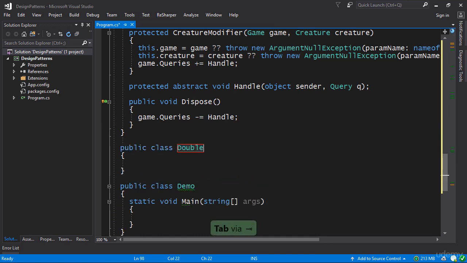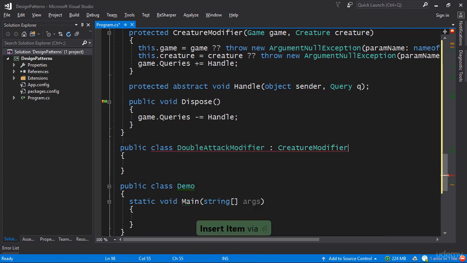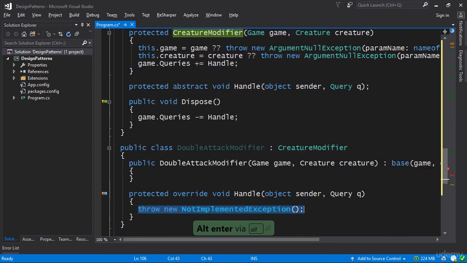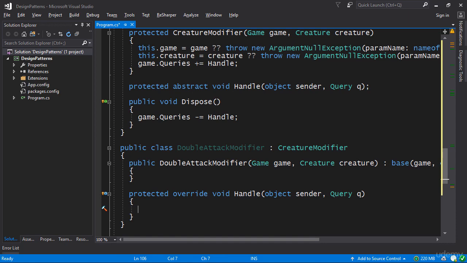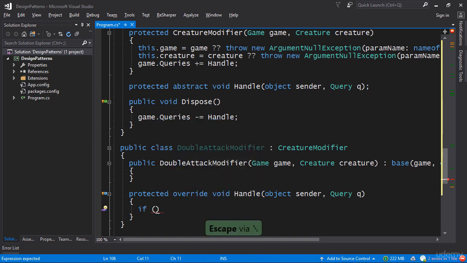So if I want a double attack modifier, all I have to do is inherit from CreatureModifier. Let's implement the missing members here. And then, of course, in the handle, what I do is I don't change the creature itself. Instead, I check that this is the right creature. This is the creature that we want to modify.